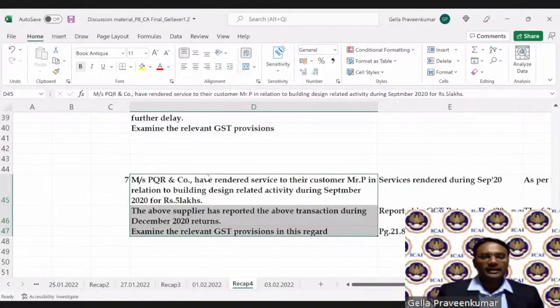Shall we continue or shall we skip? I'll wait for another 30 seconds, friends. There is a little time gap between your question posting and my receiving it at my end. Namita says that this job work is covered by Vignesh sir. So if it is already covered, we can straight away move on to miscellaneous provisions.